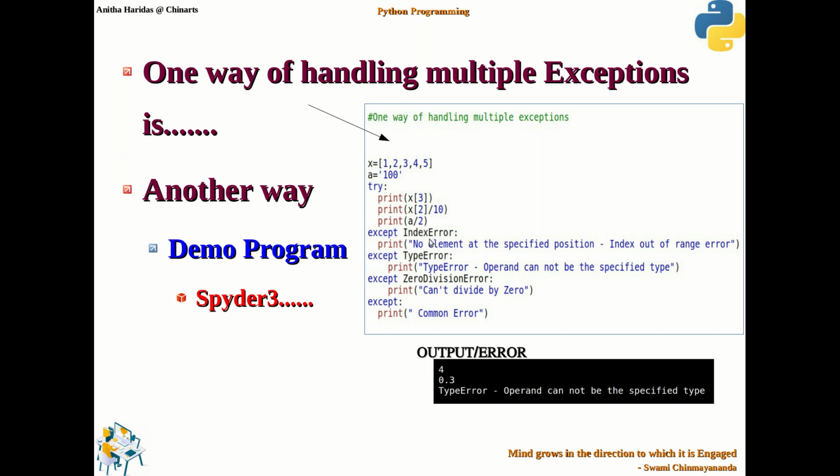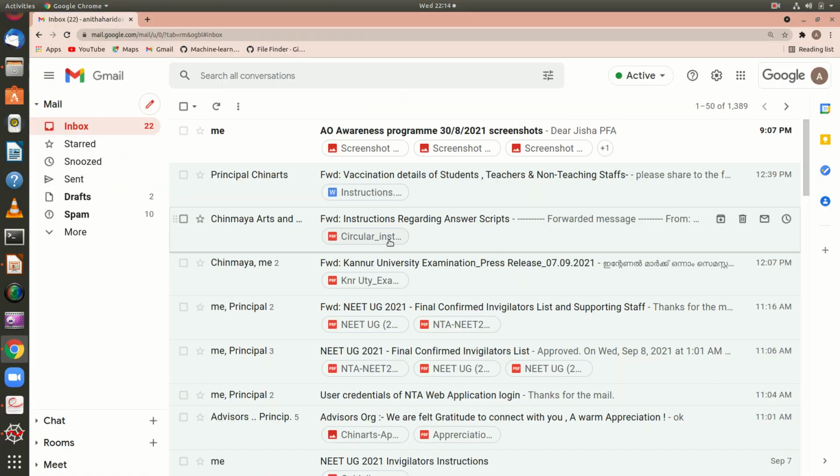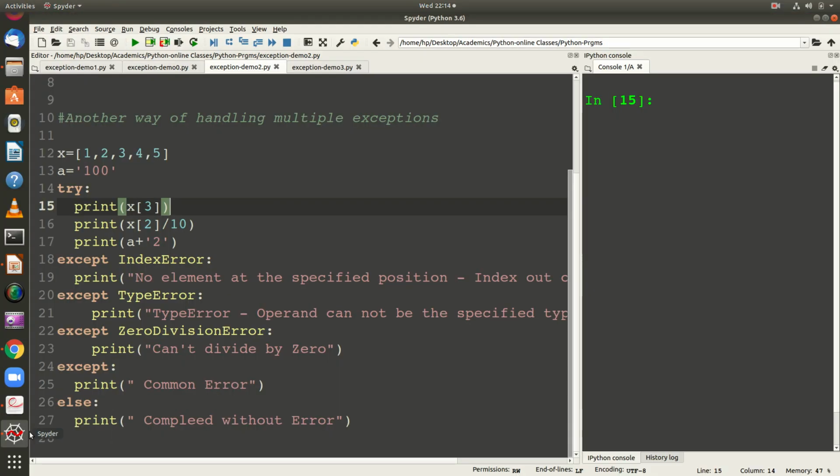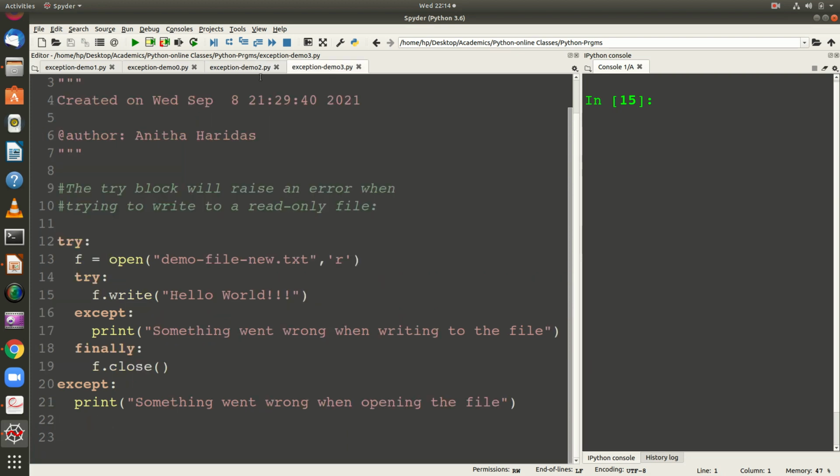Okay, so this is one way of handling multiple exceptions. Apart from that, you can also have multiple exceptions in a single except block itself. So let us see how multiple exceptions can be handled in a single except block.